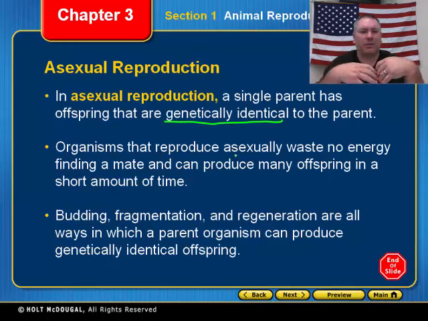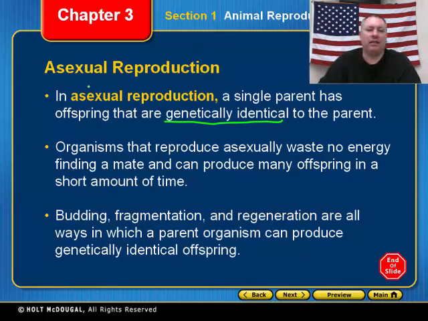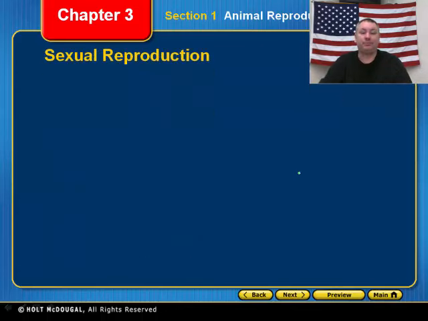And other organisms that reproduce asexually are able to grow in other body parts. Now, remember that these are genetically identical. Okay, they are genetically identical to the parent. So that is the benefit of asexual reproduction, and the fact that they don't have to spend time looking for a boyfriend or a girlfriend, and they can produce many offspring in a very short amount of time.